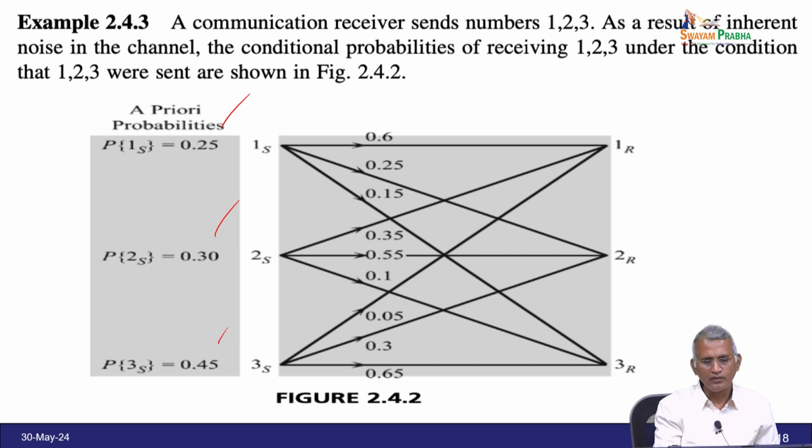So, when 1 is sent, one may receive either 2 or 1 or 3. The corresponding probabilities are 0.6 for 1 to 1, and 0.25 and 0.15 corresponding to 1 to 2 and 1 to 3. Similarly, for 2 we have 0.35, 0.55, 0.1, and for 3 to 1, 2, 3 it is 0.05, 0.3 and 0.65. So this is the way we can communicate the numbers 1, 2, 3 to 1, 2, 3 through the channel, and the conditional probability corresponding to this is described.